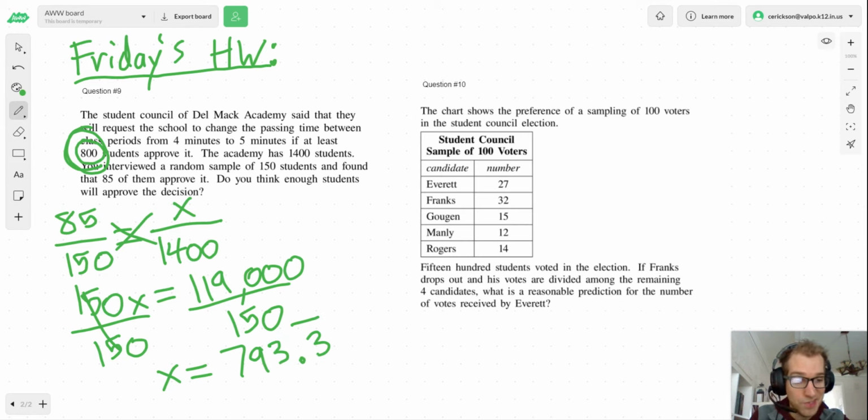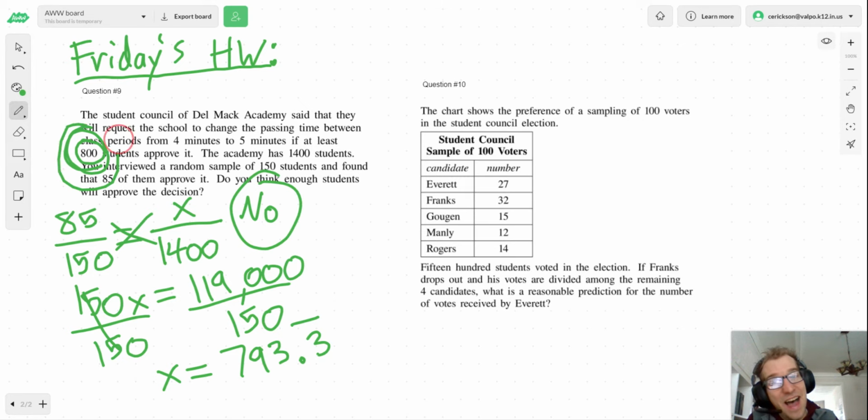But the question once again is, did we hit the 800 that we think we're going to need to approve this decision? In this case, we just fell short by about 7 or so, but we fell short. So do you think the students will approve the decision? In our case, we have to say most likely not. So we're going to say no, and we would say that it's because we did not hit 800. That's actually one of the multiple choice options you can select as the answer.